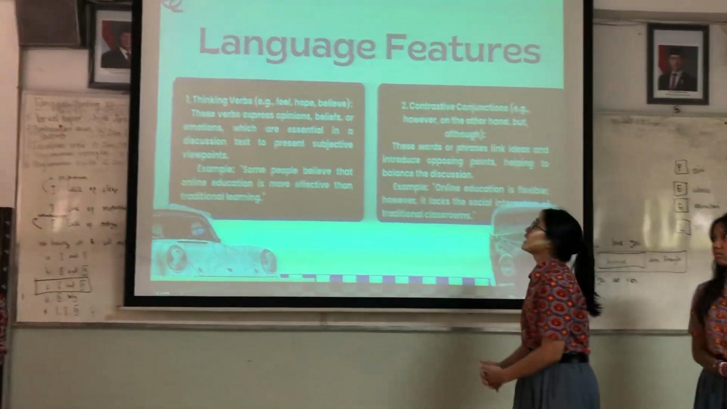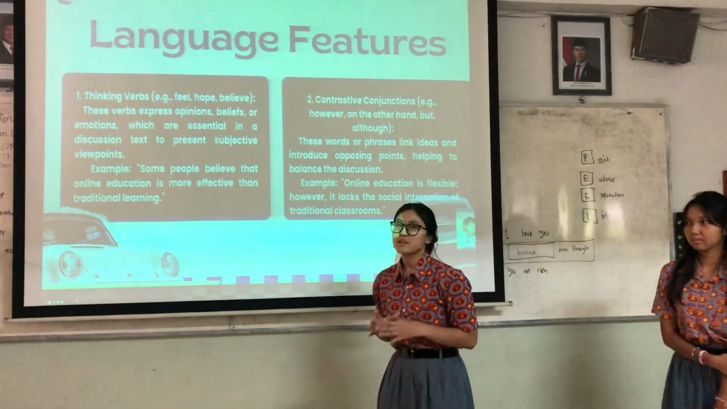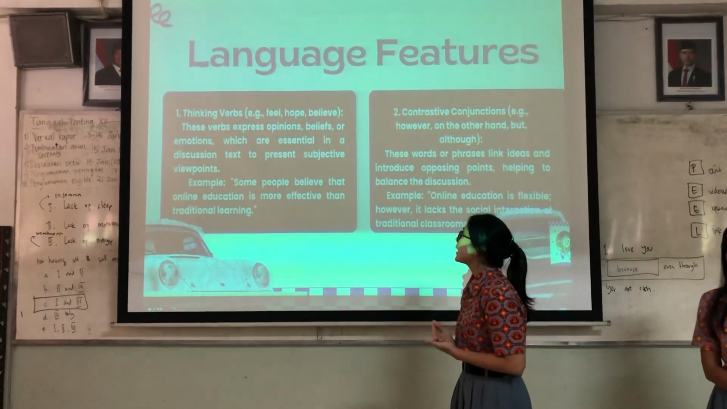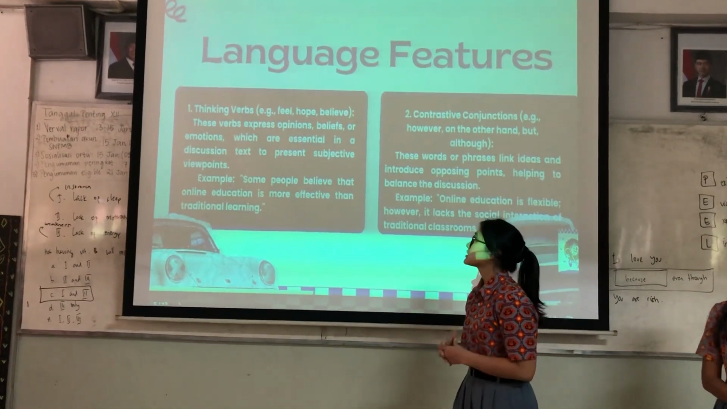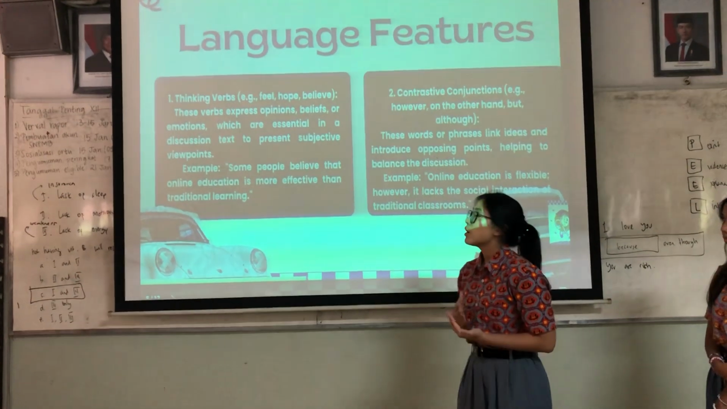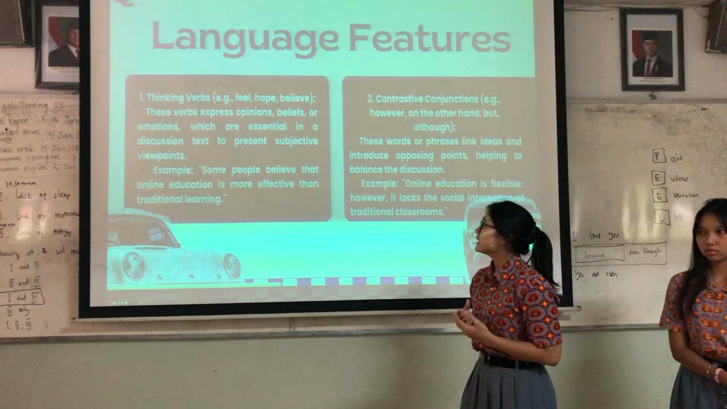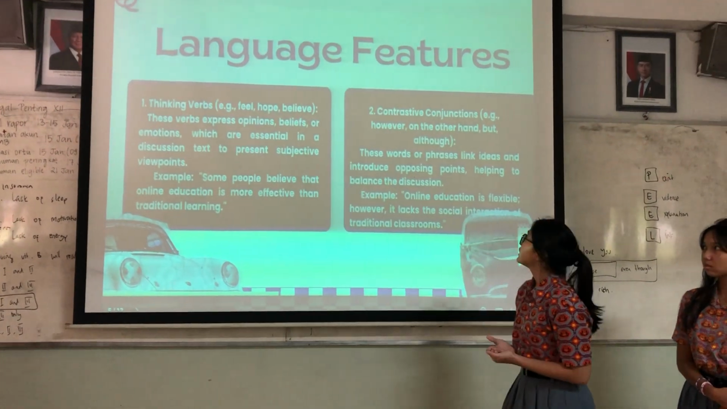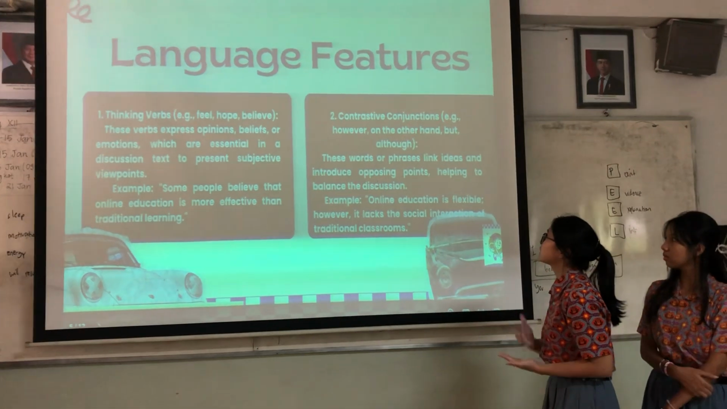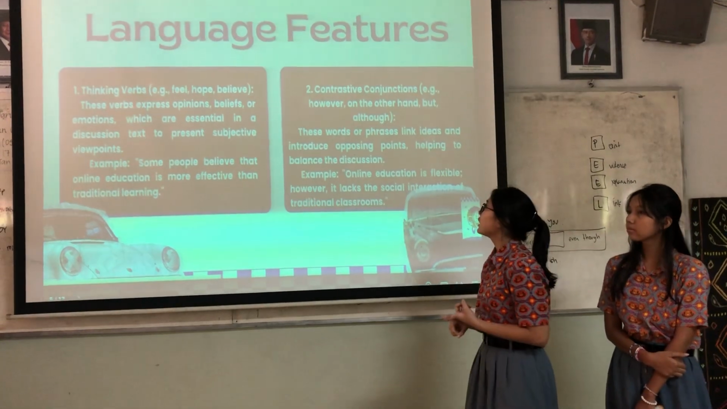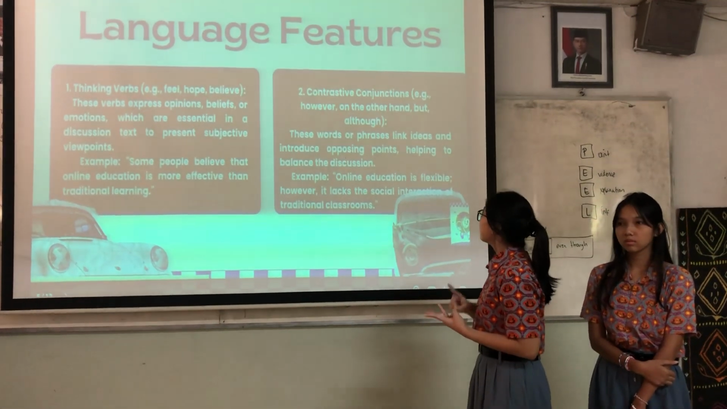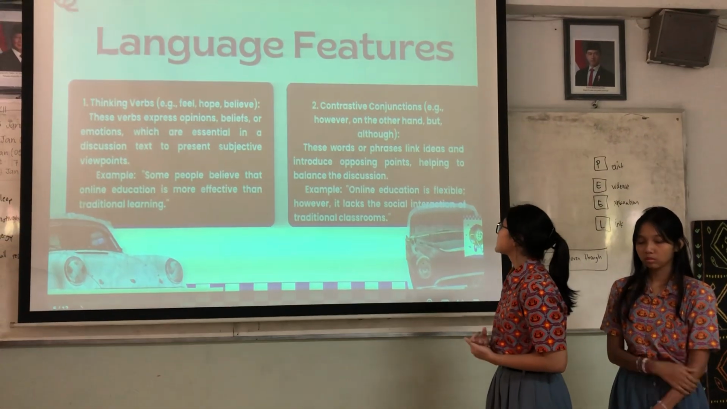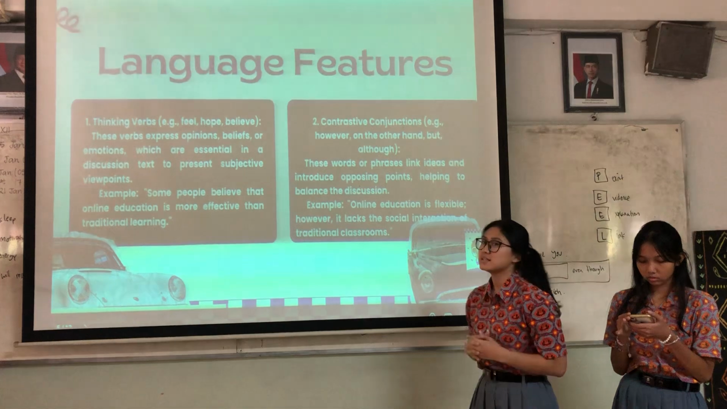Next, we move to the language features. The first language feature is thinking verbs, for example, feel, hope, and believe. These verbs express opinions, beliefs, or emotions, which are essential in a discussion text to present subjective viewpoints. And the second one is contrastive conjunction, for example, however, on the other hand, but, and although. These words or phrases link ideas and introduce opposite points, helping to balance the discussion.